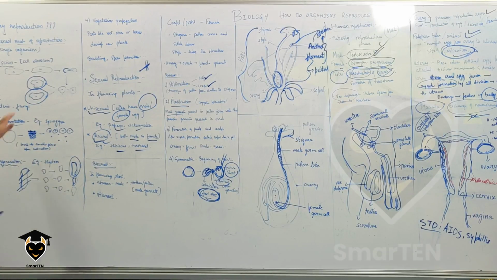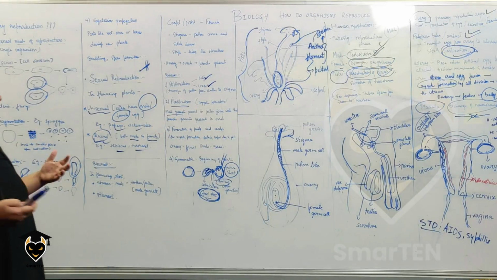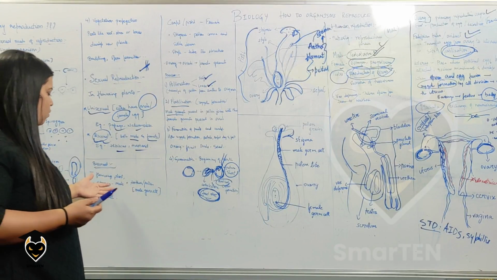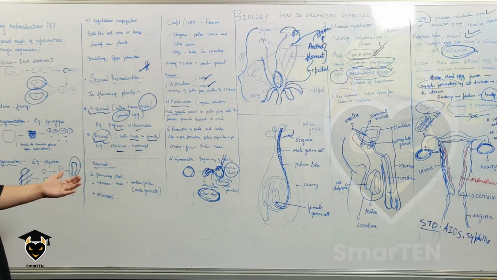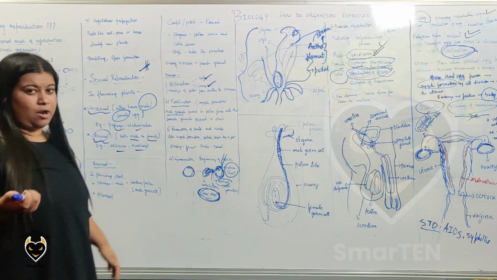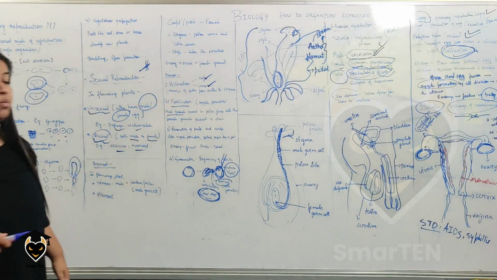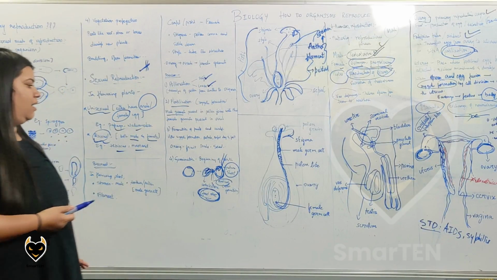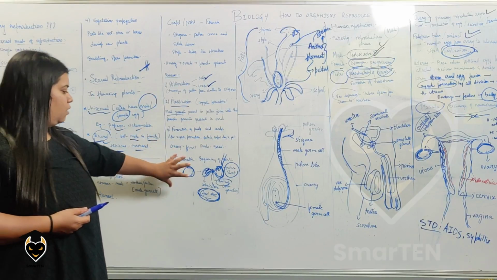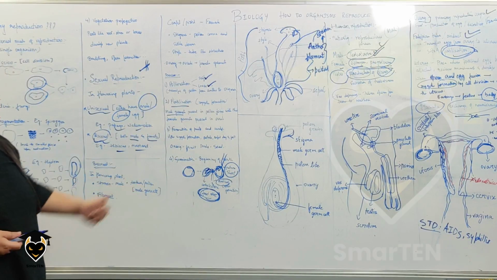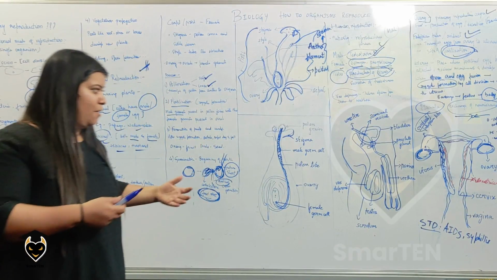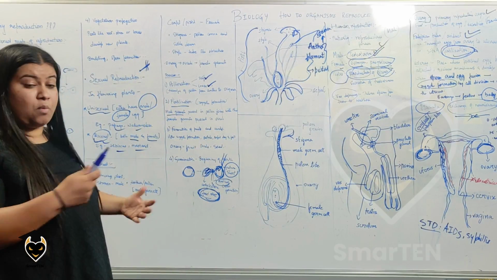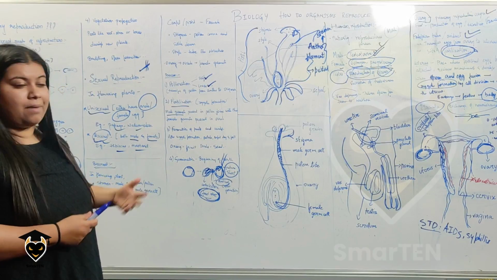And then coming to sexual reproduction, again 1 marker questions are possible here, like which part of the plant is the male gamete or the female gamete. What is pollination? What is self-pollination? What is cross-pollination? And how does zygote formation happen in the plant, what is the role of the pollen tube, what is the role of your stigma, what are pollen grains. All of these are possible 1 marker questions.